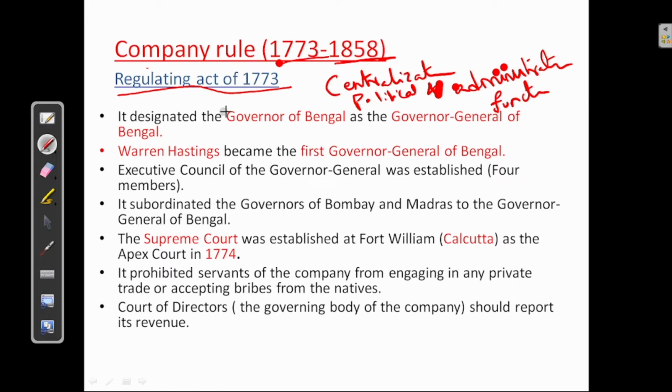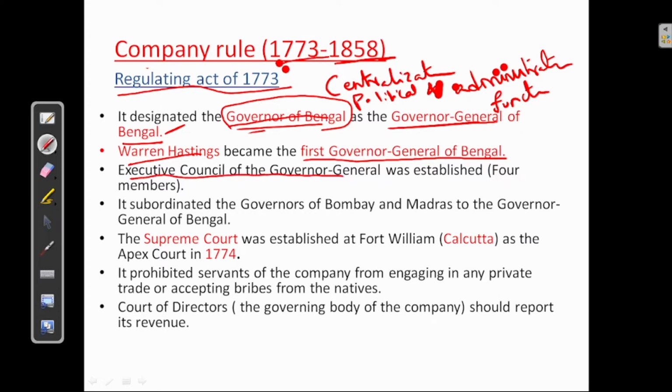Now let us see the features. It designated the Governor of Bengal as Governor General of Bengal. This Governor General was given some more power, wherein Hastings was the first Governor General of Bengal. Next, Executive Council of Governor General was established under this Regulating Act of 1773.